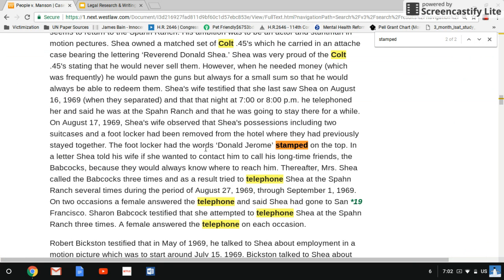Right here it says the Foot Locker has the words Donald Jerome stamped on the top, and that is in the paragraph, as well as Shea owned a matched set of Colt 45s, which he carried in an attached case bearing the letters Reverend Donald Shea.